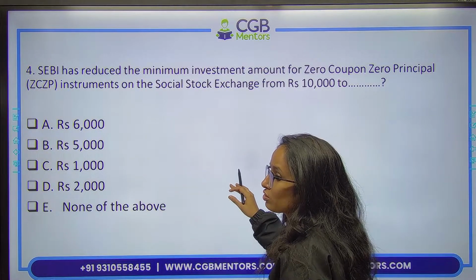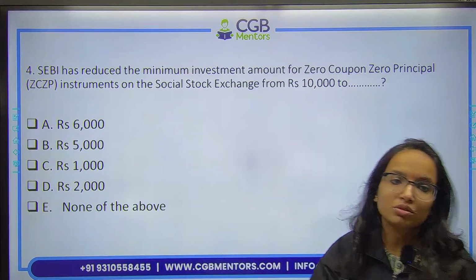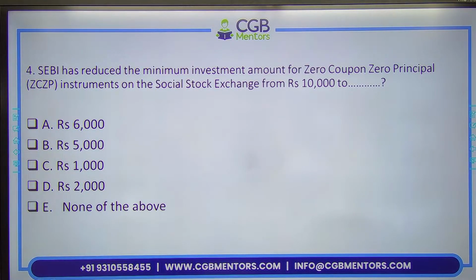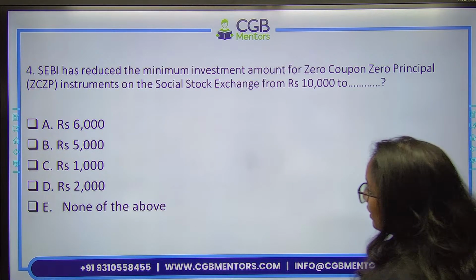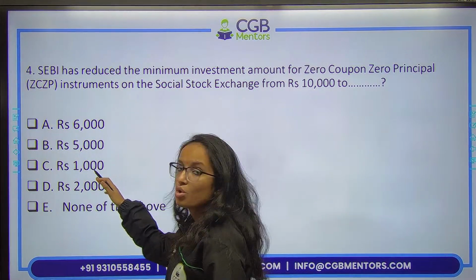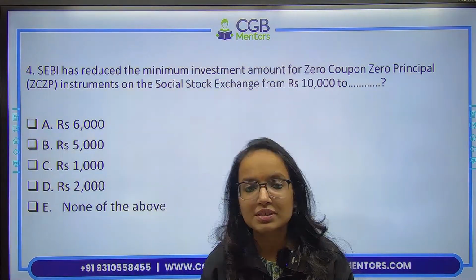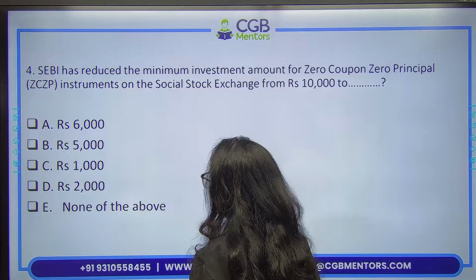The next one is SEBI recently has reduced minimum investment amount for zero coupon, zero principal instruments on the social stock exchanges from 10,000 to how much? It has been reduced from 10,000 to 1,000, right? Option C is the right answer, from 10,000 to 1,000.